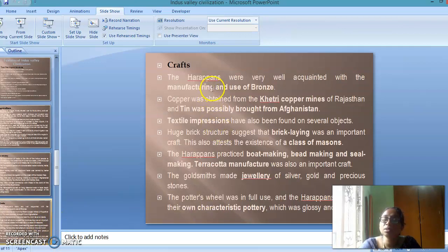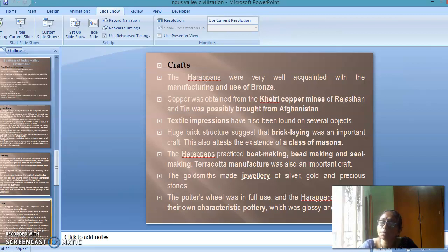The Harappans were very well acquainted with the manufacturing and the use of bronze. The copper was obtained from the Khetri copper mines of Rajasthan, and tin was possibly brought from Afghanistan. Textile impressions have also been found on several objects. The huge brick structures suggest that brick laying was an important craft. This also attests the extent of the class of masons' work. The Harappans practiced boat making, bead making, and seal making. So there may have been manufacturing and industries there.